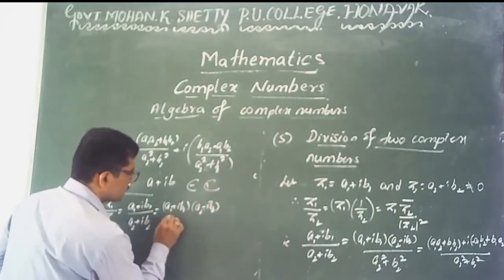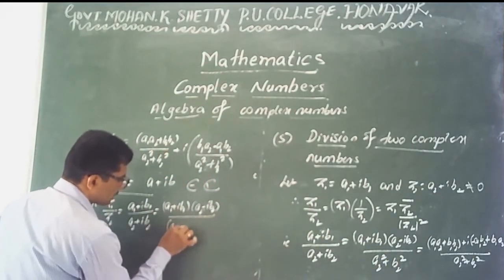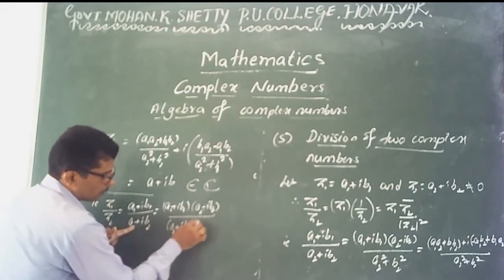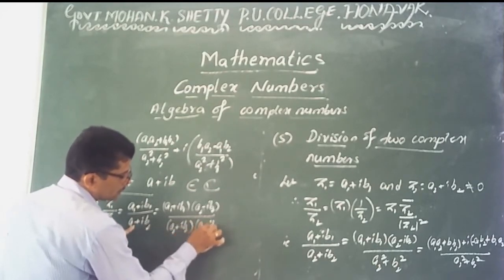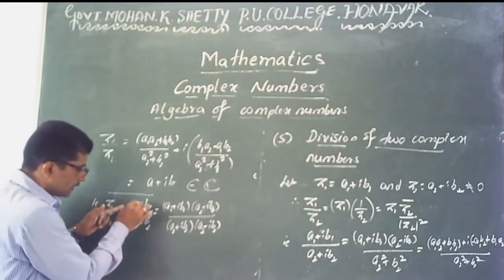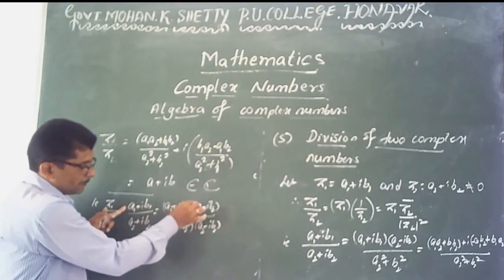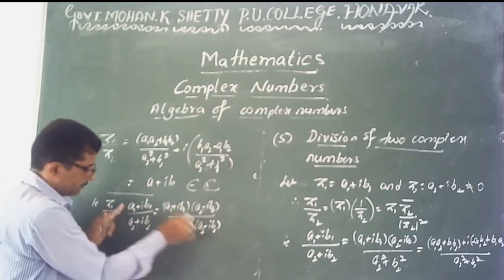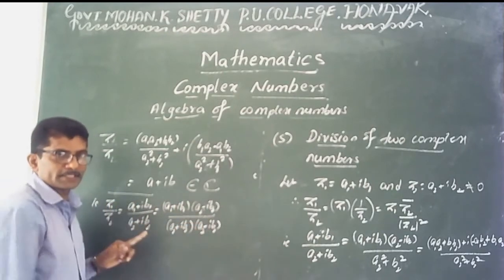That means the denominator is a2 plus I into b2, and here also we multiply by a2 minus I into b2. In a given complex number, we multiply both numerator and denominator by the conjugate of the denominator.